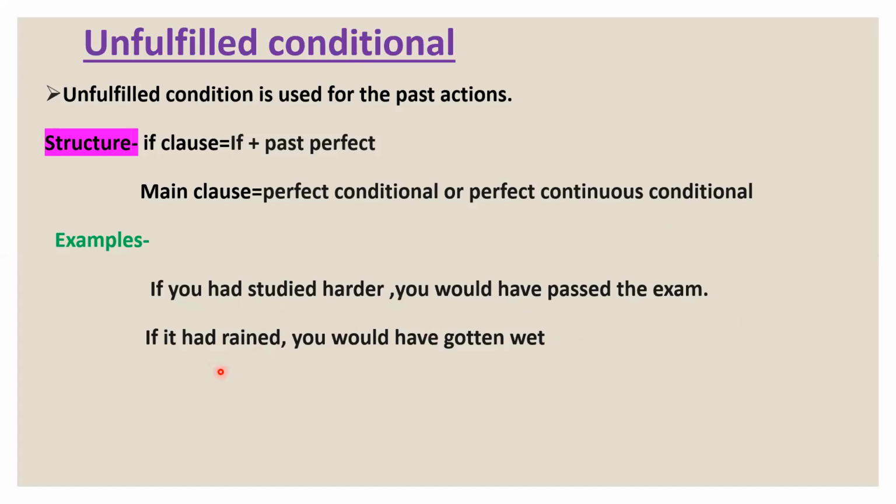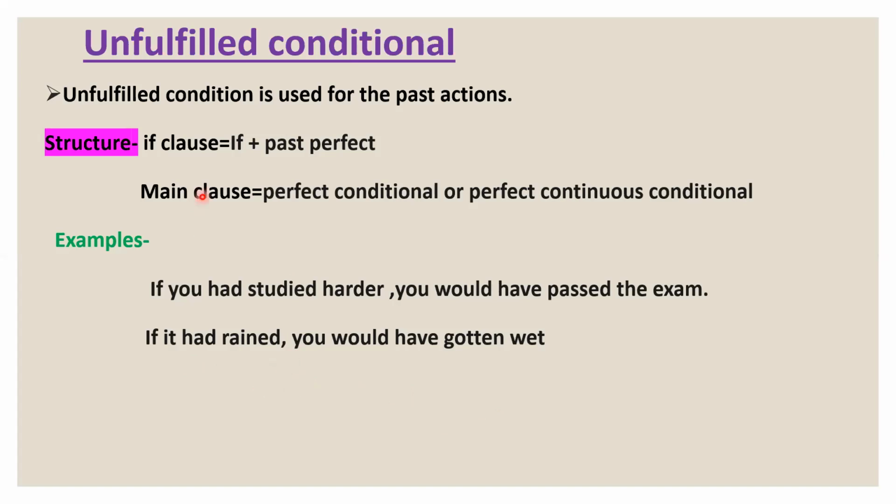If it had rained, you would have gotten wet, but it did not. Both are past sentences.